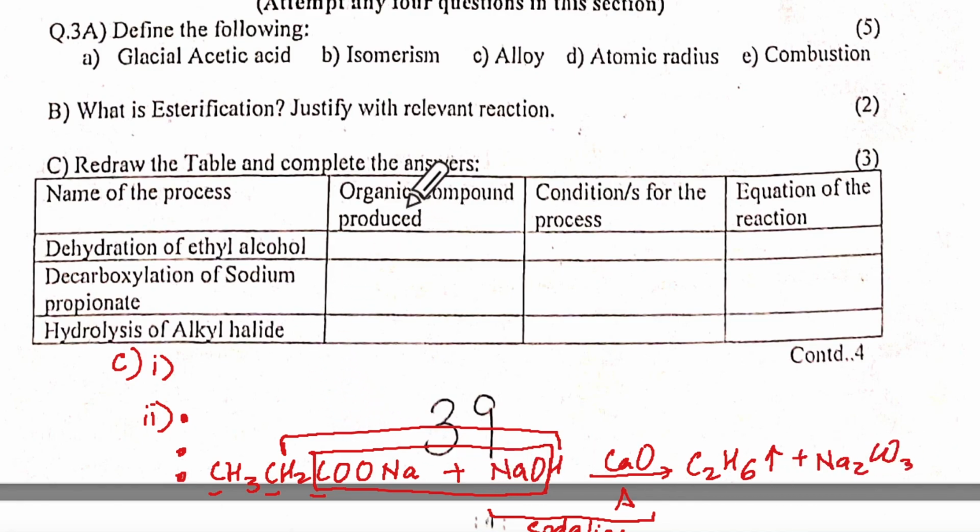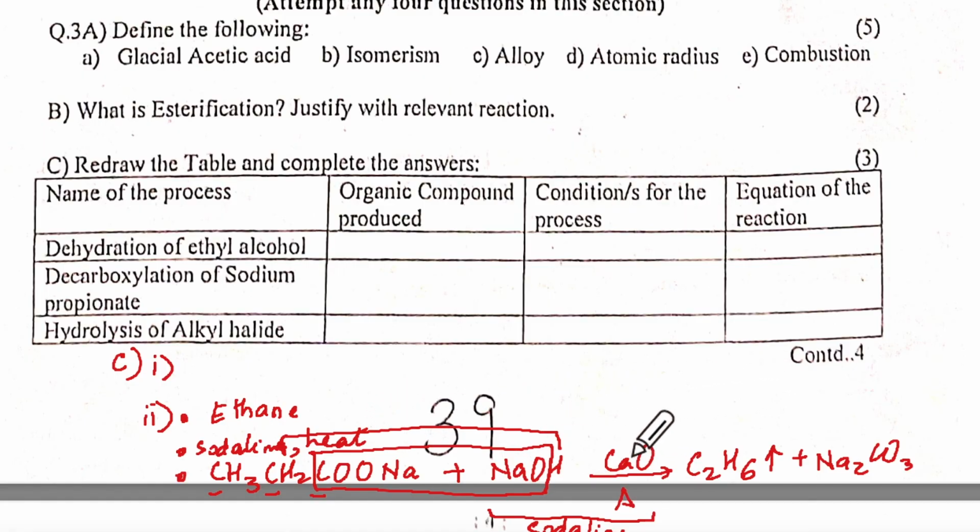So, what is the organic compound obtained? Ethane. What is the condition? Soda lime and heat. Correct? Correct.